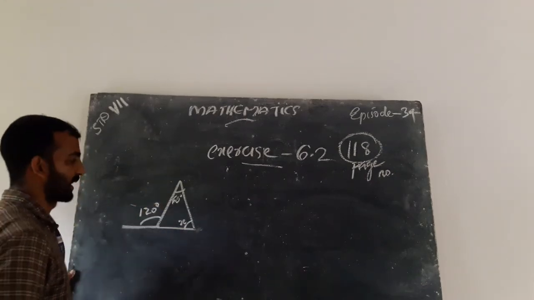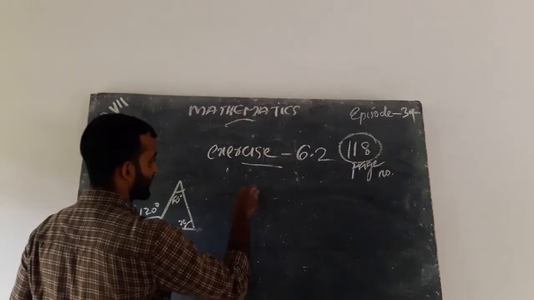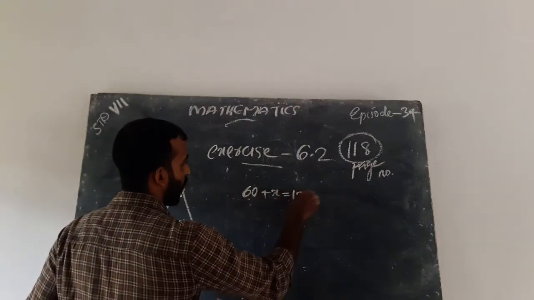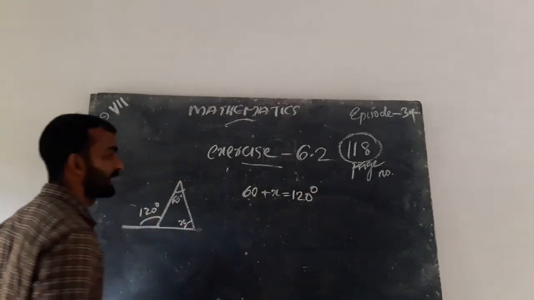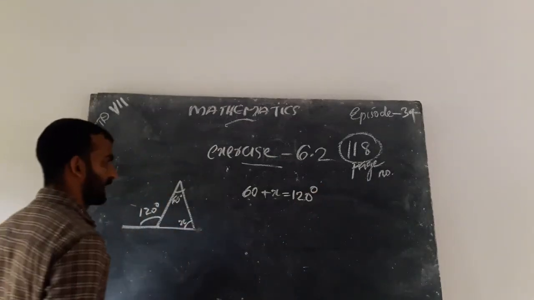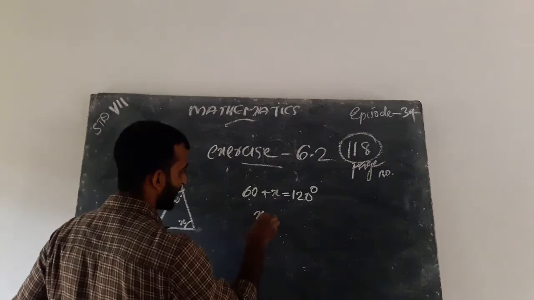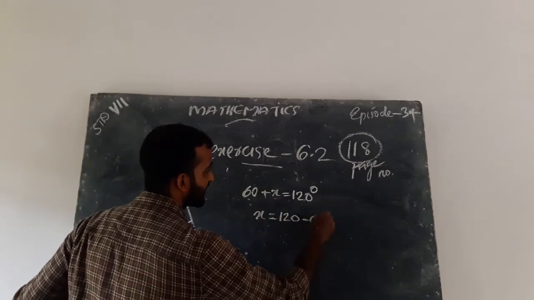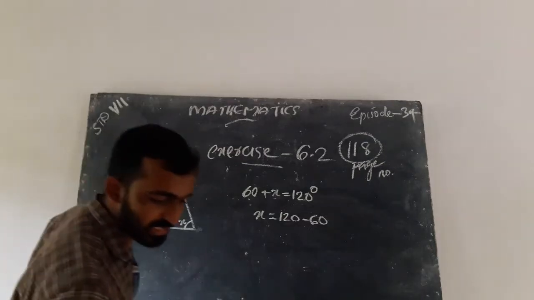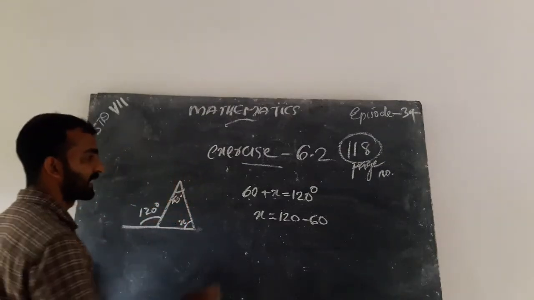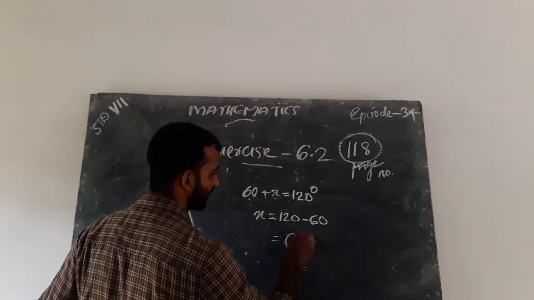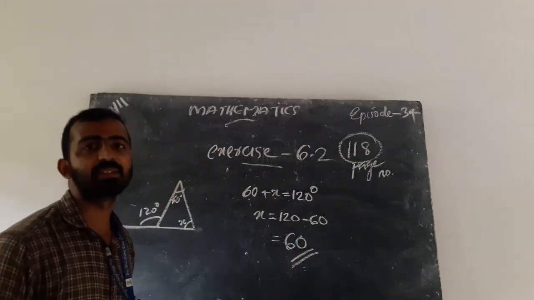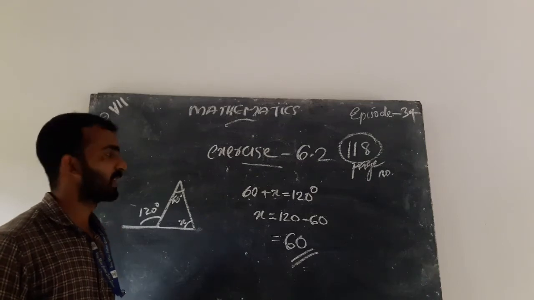We know that 60 plus x equal to 120 degree. That is x equal to 120 minus 60, that is equal to 60. Answer is also 60.